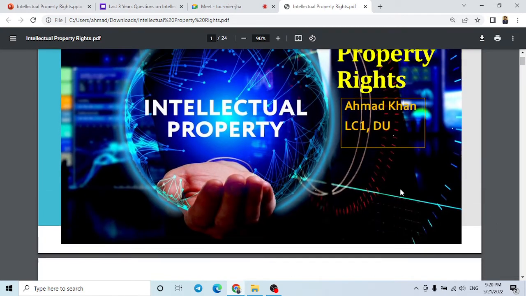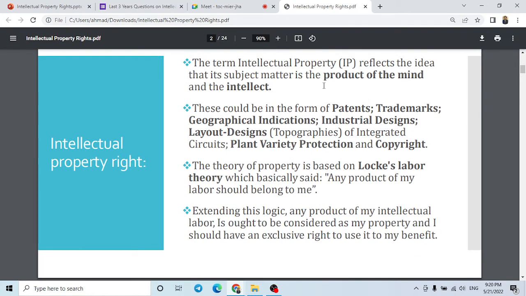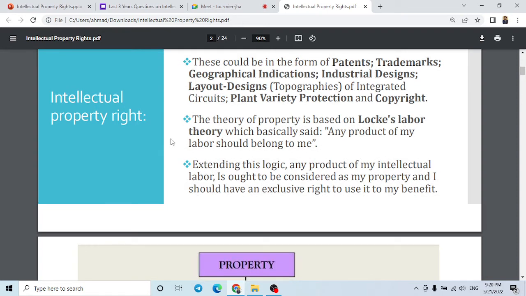Okay, so let's begin intellectual property right. So let's briefly look at what is intellectual property right. It is a product of mind and intellect. I mean anything that is a product of our mind or our creativity. Through our creativity, through our intellect, we are creating something. So this includes patent, trademark, geographical indications, industrial designs, layout designs of integrated circuits, plant variety protection, copyright, and all these things.